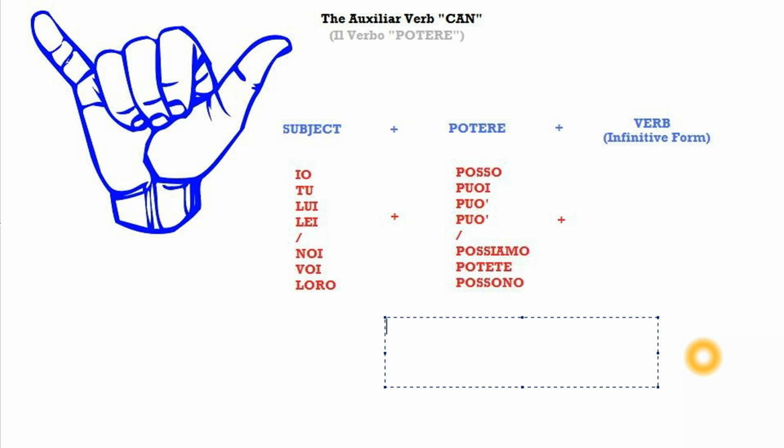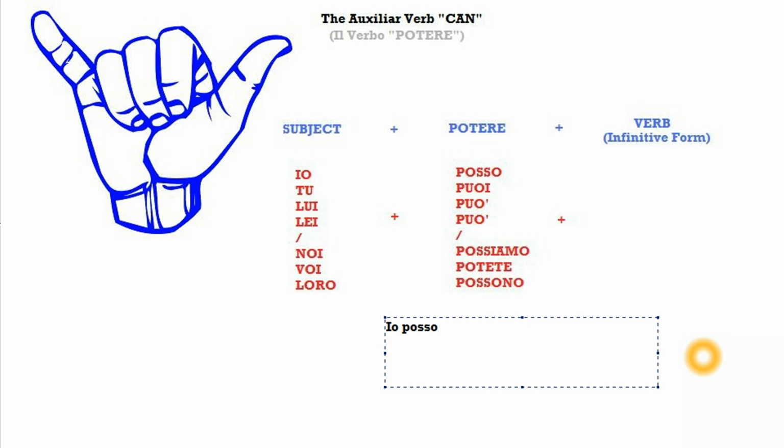Let's see how you would translate I can drive in Italian. Well, first of all, we need the subject pronoun I, io. Then we need the right conjugation of the verb potere. Posso, puoi, può, possiamo, potete, possono. So I can, io posso.